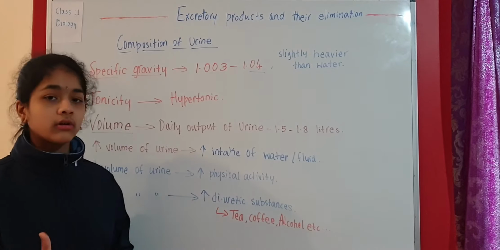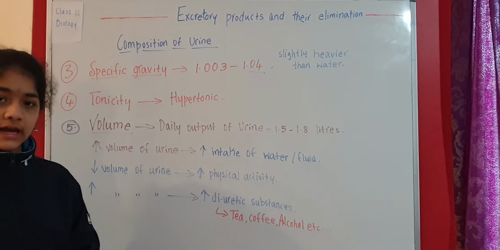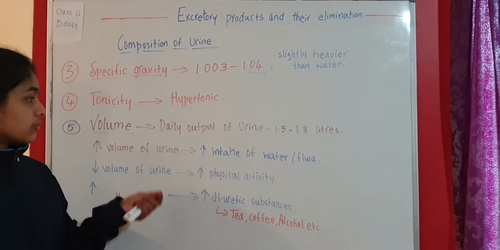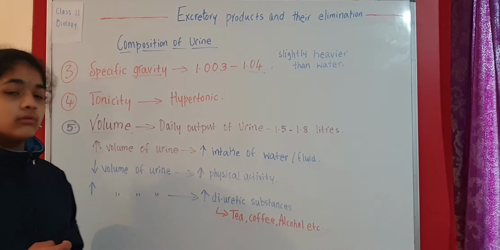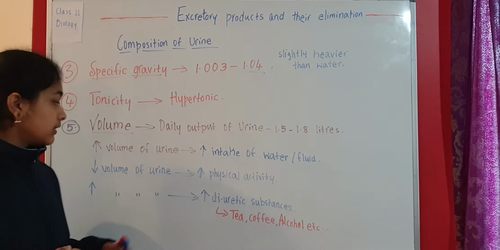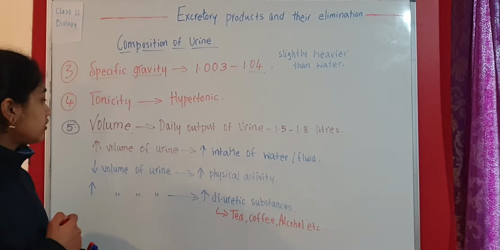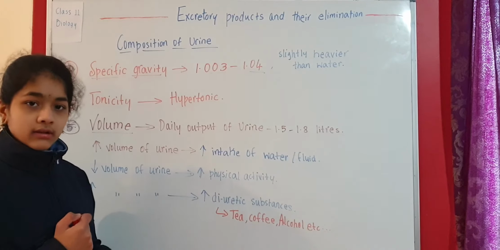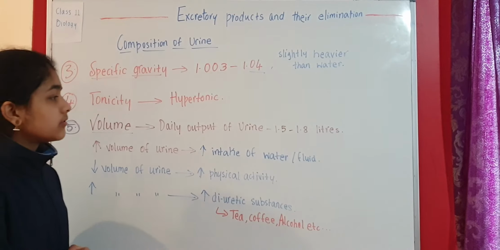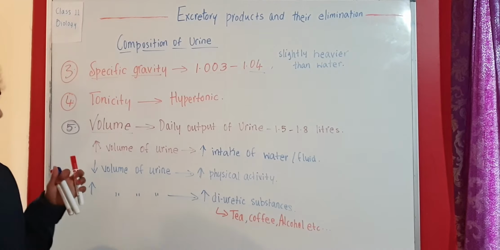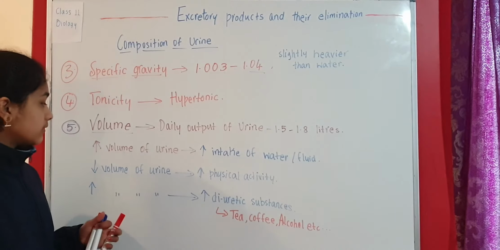Whenever we take a lot of these kind of things like tea, coffee, alcohol, then the output of urine, the volume of urine, is going to increase. We pass urine a lot. So these are some examples of change of volume, and this is the general output. The daily output of urine is 1.5 to 1.8 liters,